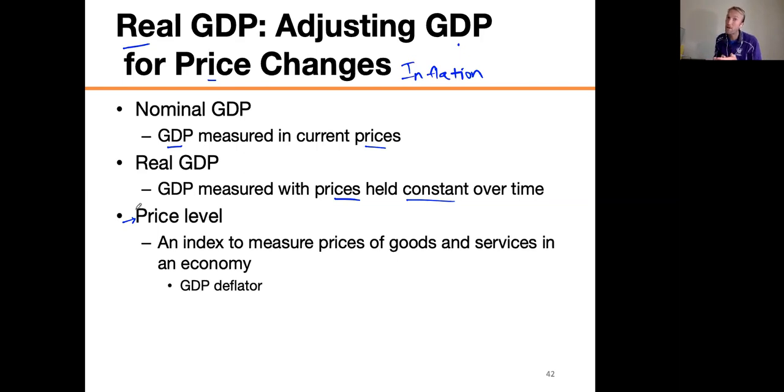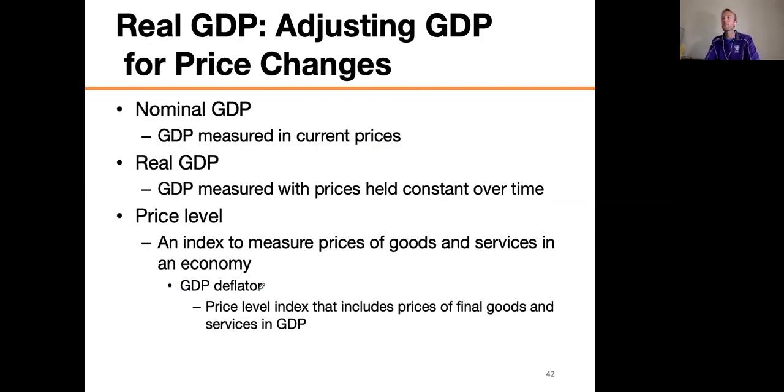one of the main price indices that we use is called the GDP deflator. Don't get confused. This has nothing to do with measuring the GDP, all right? Why do you think they call it the GDP deflator? Probably the number one reason is because it's the price level index that includes prices of all of the goods that were included in the GDP. So we call it the GDP deflator. It does not measure GDP. It measures the price of all the stuff that is included in the GDP, but we're just measuring the price changes here, okay?